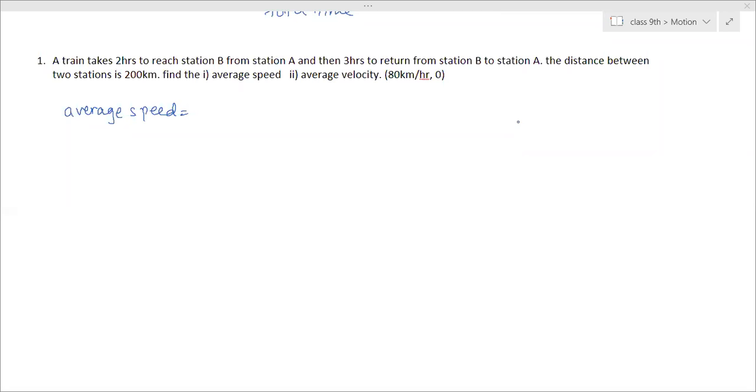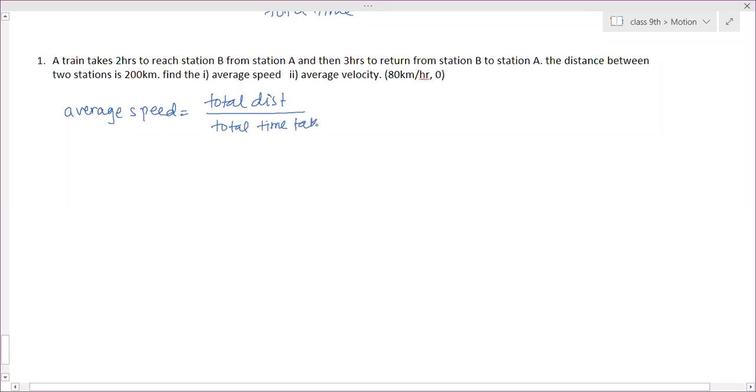Total distance traveled divided by total time taken. So what is the total distance traveled here? 200 kilometers. What is the condition they have given?